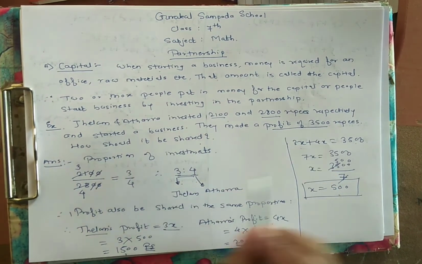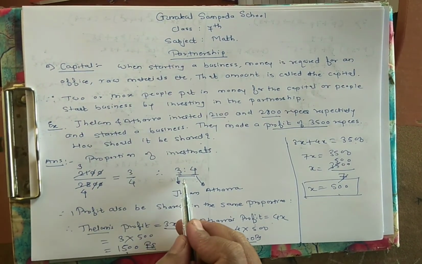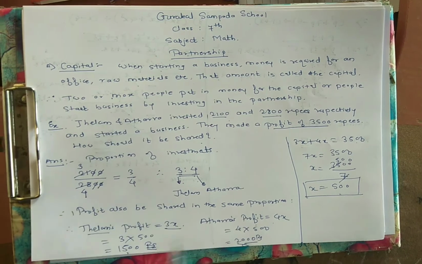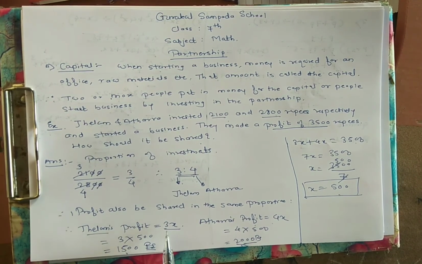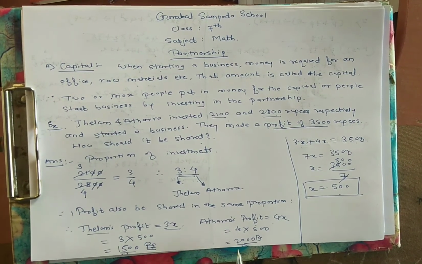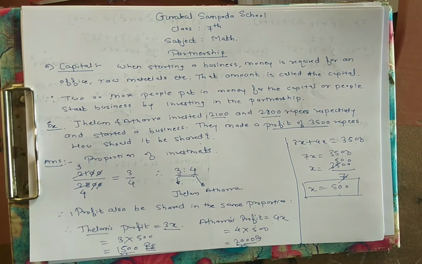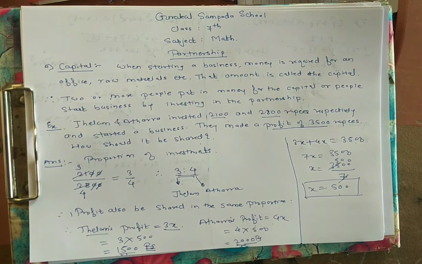They invested in the ratio 3 is to 4, so the profit is also shared among them in the proportion 3 is to 4, which gives 1500 and 2000. I hope all of you understood partnership and how to solve problems on partnership. Thank you.